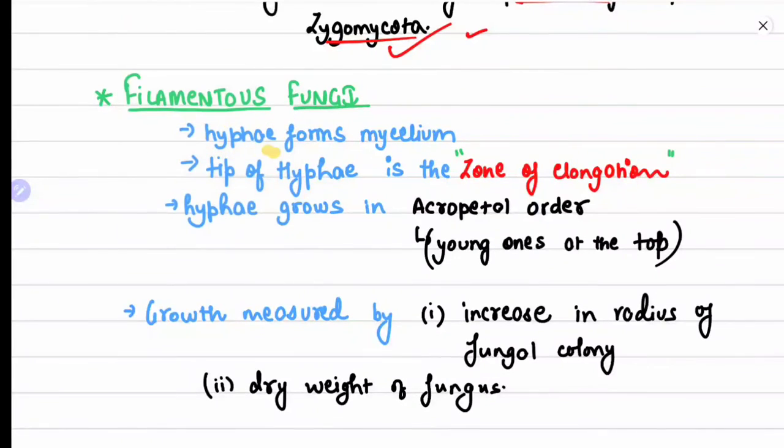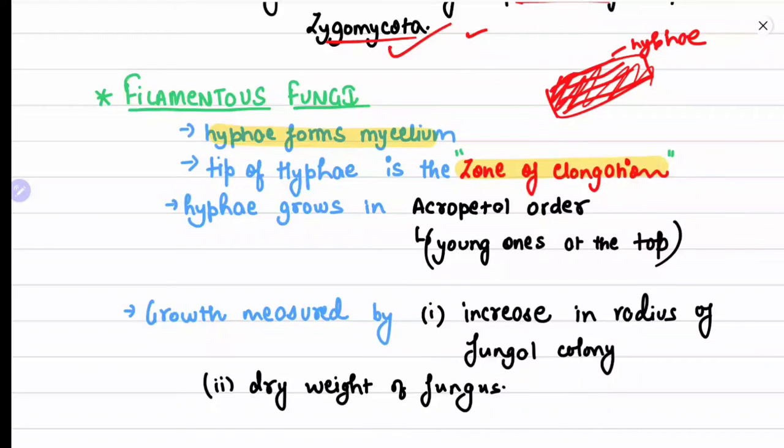Now filamentous fungi. In filamentous fungi, hyphae form mycelium. Simply learn that these are hyphae, and these small hyphae form a body which is called a mycelium. The tip of a hypha is the zone of elongation. Hyphae grow in acropetal order, in which the young ones are at the top and the older ones are at the base.